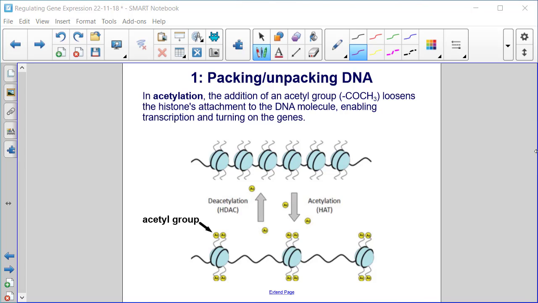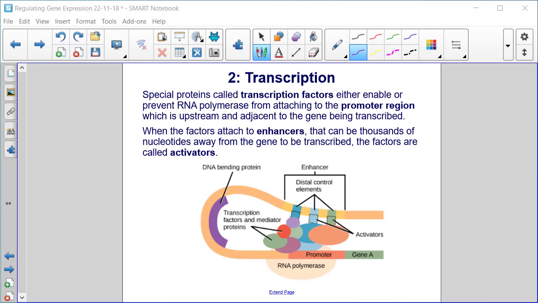So we have acetylation, so we're binding these acetyl groups, and you can see that that's helping to unwind the genes. Deacetylation would then remove those acetyl groups, causing the DNA to be tightly wound again, and then that would turn the gene off.